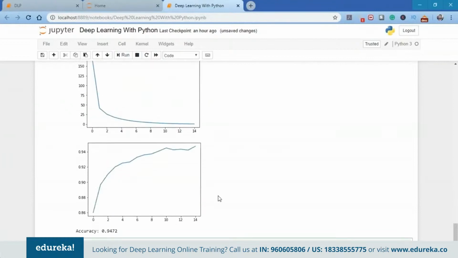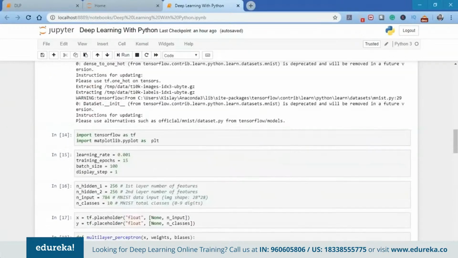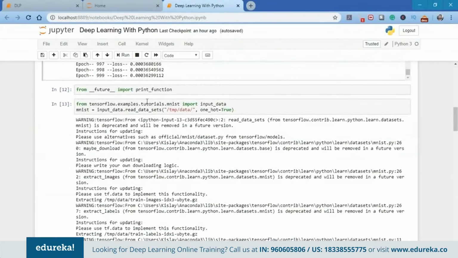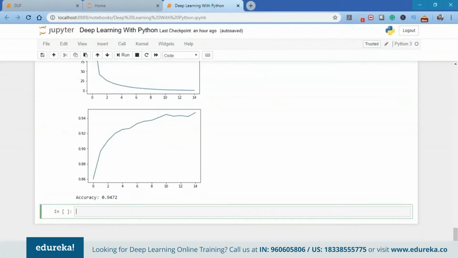So guys, this is it for today's session. I hope you came to know what exactly deep learning is, how artificial intelligence, machine learning, and deep learning are connected in terms of data science. Artificial intelligence is the broadest, machine learning is a subset of artificial intelligence, and deep learning is a subset of machine learning. You also learned how exactly a perceptron works, the idea behind a neural network mimicking the human brain, how you can create your own perceptron from scratch, and how you can create a neural network from scratch using Python and the other deep learning frameworks.